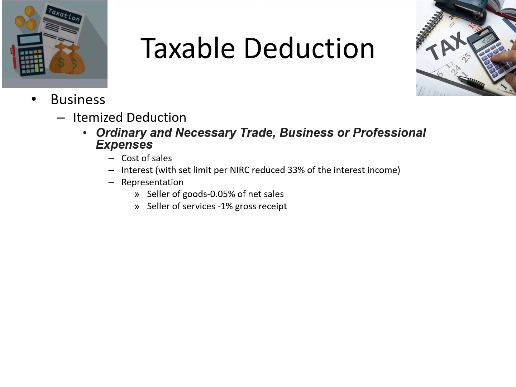If you are a seller of services, just like us YouTubers, who provide content and do our services in our various knowledge areas, then we are allowed up to 1% of our gross receipts. So if our income only pertains to our YouTube channel, then 1% of what we receive from YouTube could now be charged as our representation, when we eat outside and there are some receipts for that, we could claim that under our itemized deduction.